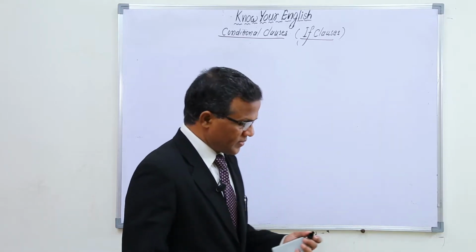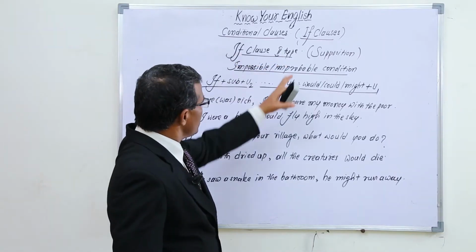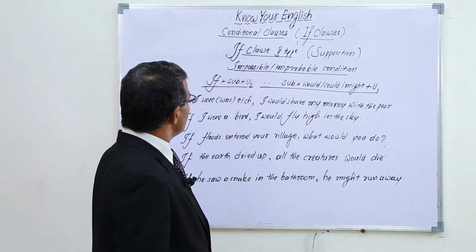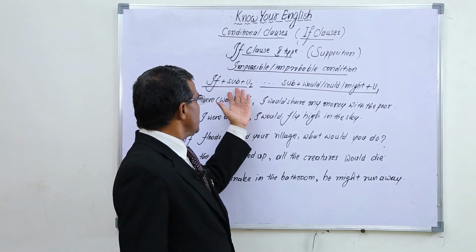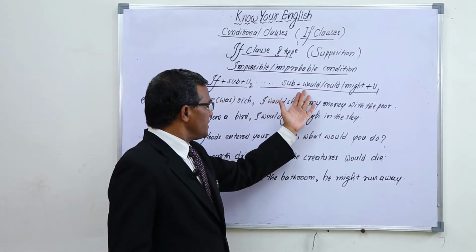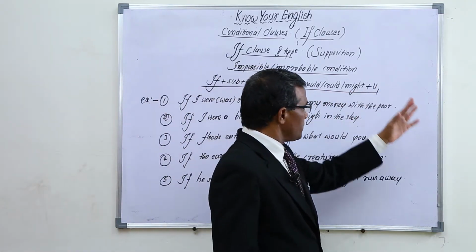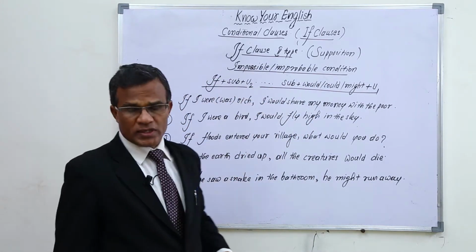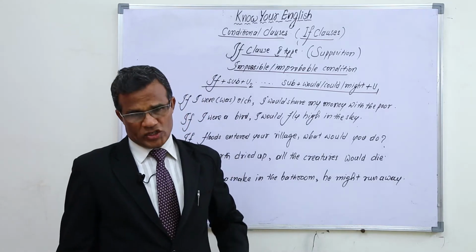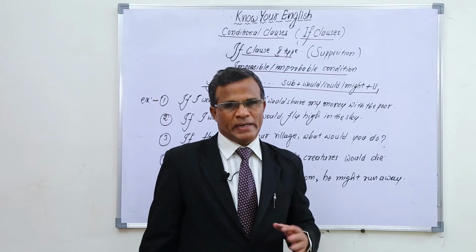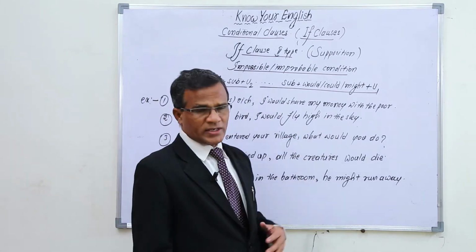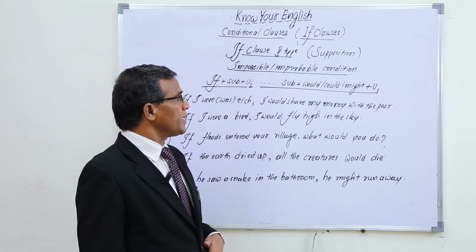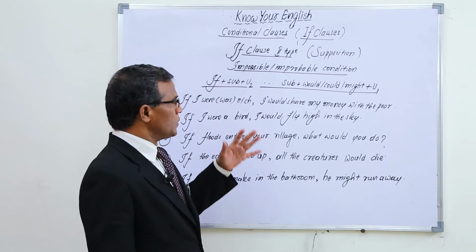Now, if clause, second type. This is called supposition, or impossible or improbable condition. The structure is: if, subject plus V2, subject plus would, could, or might plus V1. This structure is especially used for impossible conditions. There is no chance for it to happen. It is just a supposition, just imagination. So just for imaginations or impossible conditions only, we use this one.